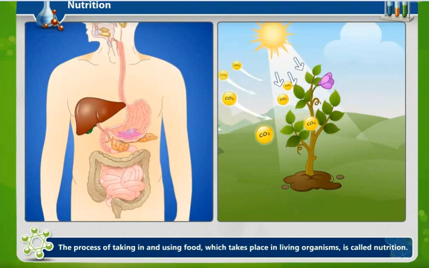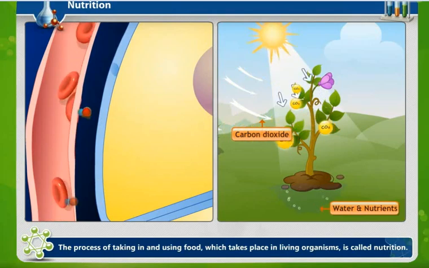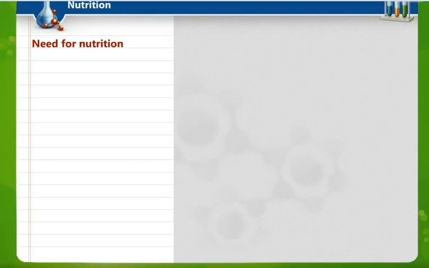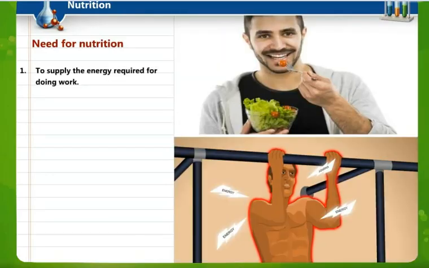For the functioning of these systems, we need some supplements. So the process of taking in and using food taking place in an organism is called nutrition. Basically the nutrients, for example in plants, carbon dioxide and water, help in their survival.